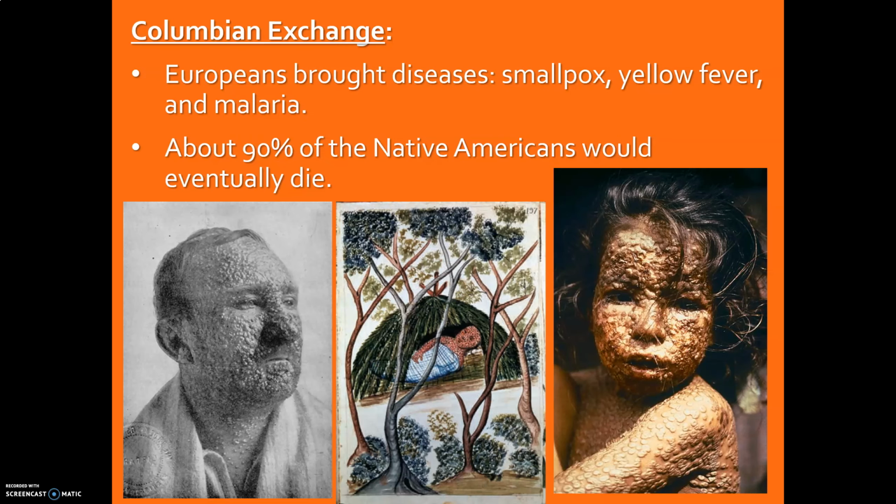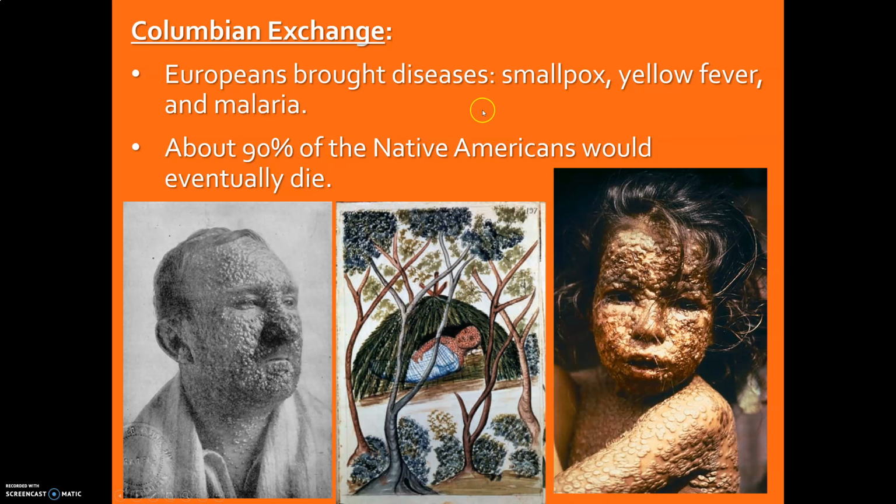And with them arrives lots and lots of diseases that the native population of the Americas really had no resistance to, and they're going to die in enormous numbers. Now, this was not intentional by the Europeans, of course. They don't know that they're bringing this over, at least initially anyways, but the effects, nonetheless, are drastic.